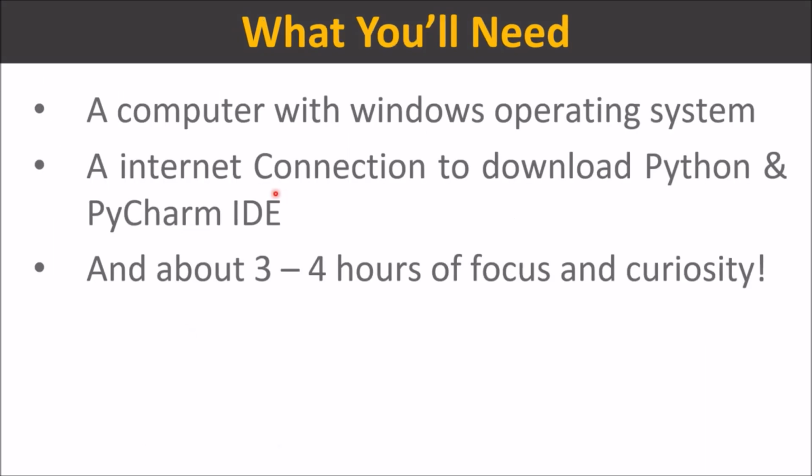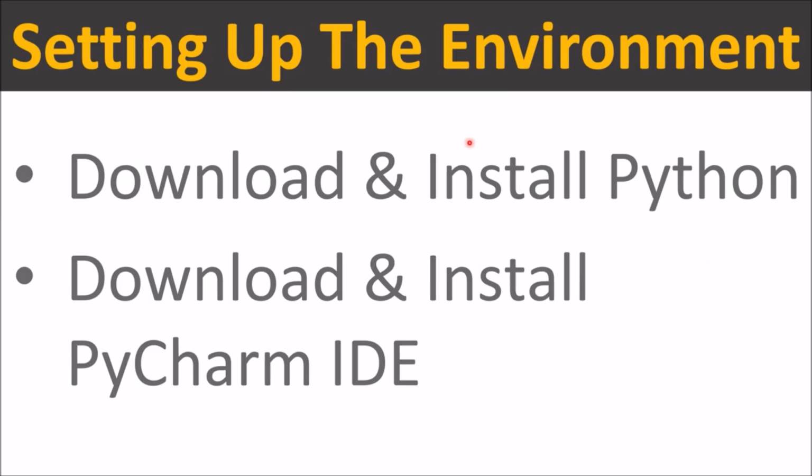So next, let's see what you need for this Python crash course. You need a computer with the Windows operating system installed and an internet connection to download Python and the PyCharm IDE, and about 3 to 4 hours of focus and curiosity. Now let's start setting up the environment. First, we will download and install Python, and then we will download and install PyCharm IDE.